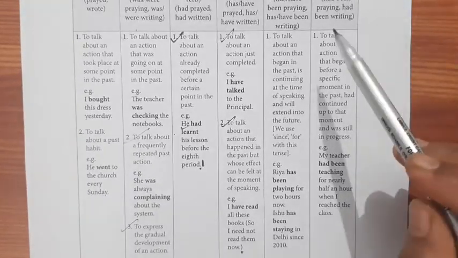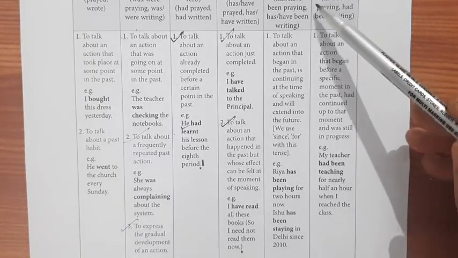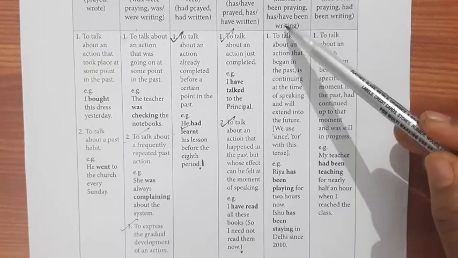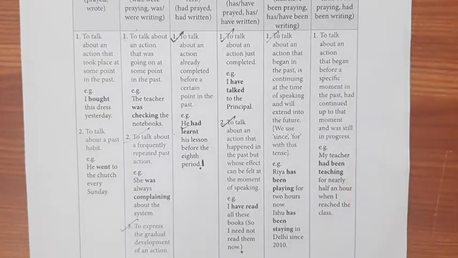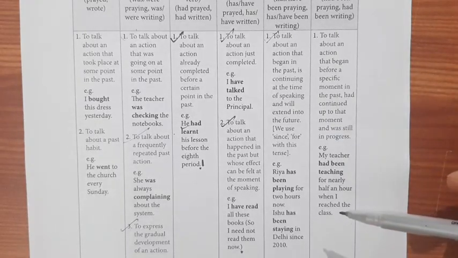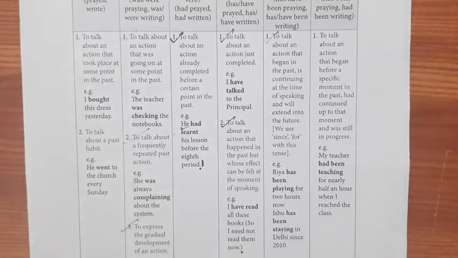Let's see present perfect continuous: has or have plus been plus verb ing, has been praying, have been writing. So where will we use this? To talk about an action that began in the past, is continuing at the time of speaking, and will extend into the future. It will cover all three tenses.